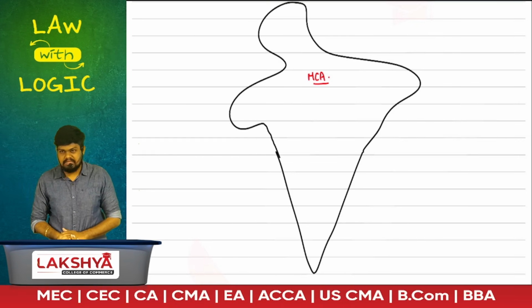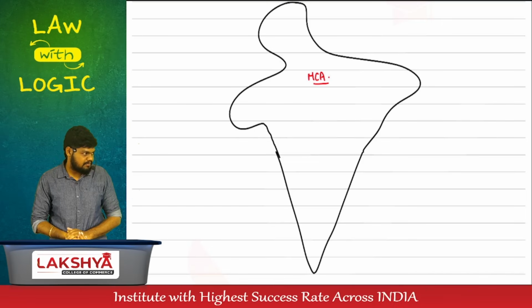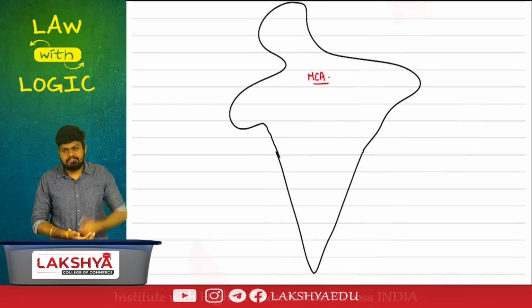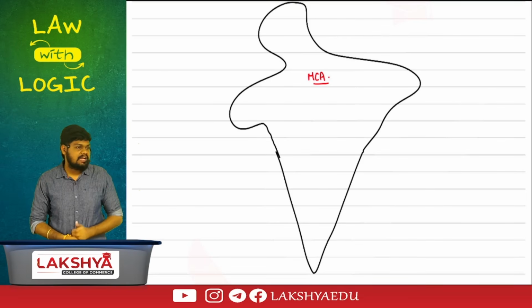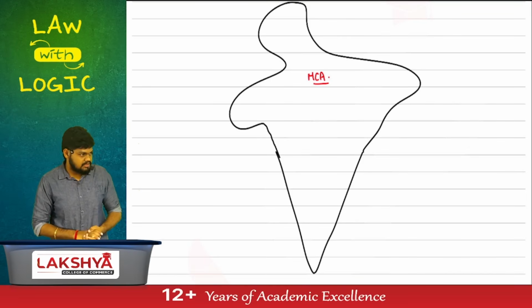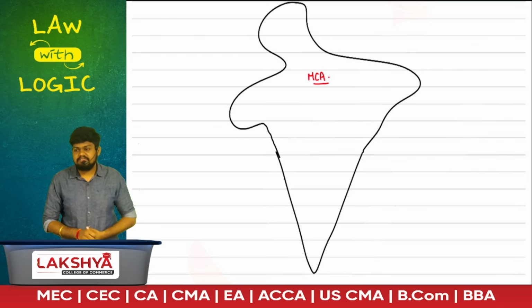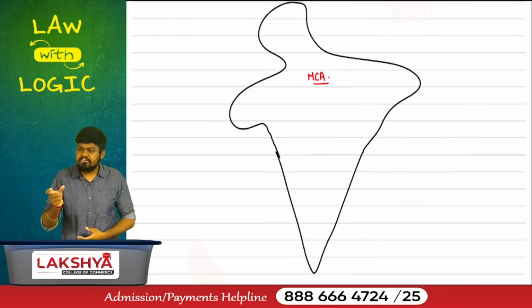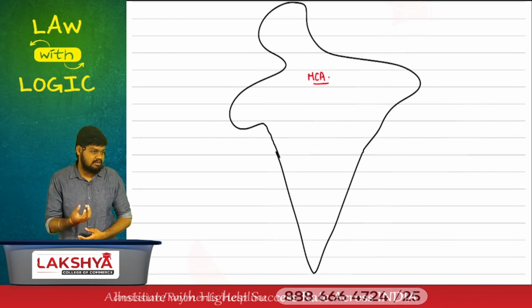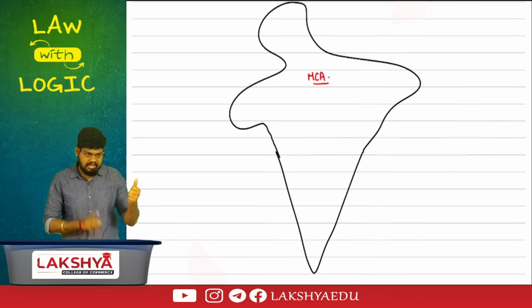Obviously, every single government body, government department has its head office in New Delhi. MCA also has its office in New Delhi. Can they manage entire India on their own, sitting in New Delhi alone? Hence, MCA has divided India into multiple regions. They have divided India into a total of 7 different regions, and for each region, they have appointed a head. Regional director.